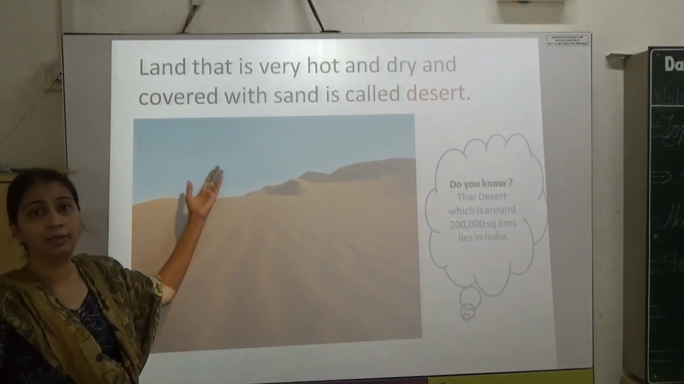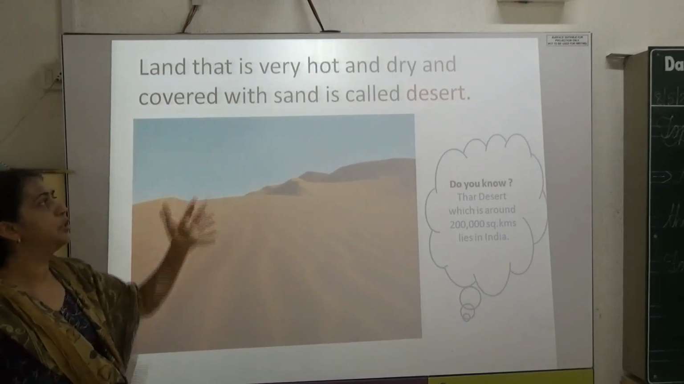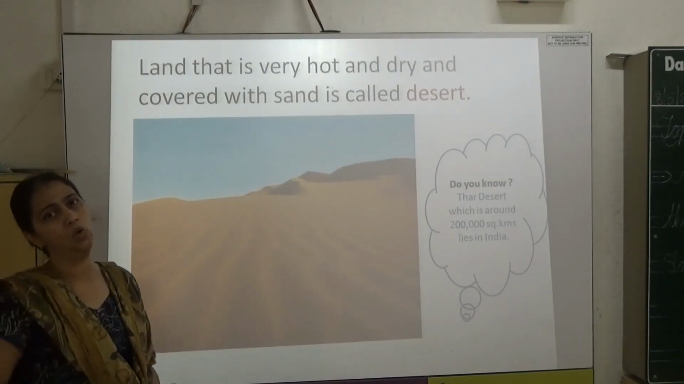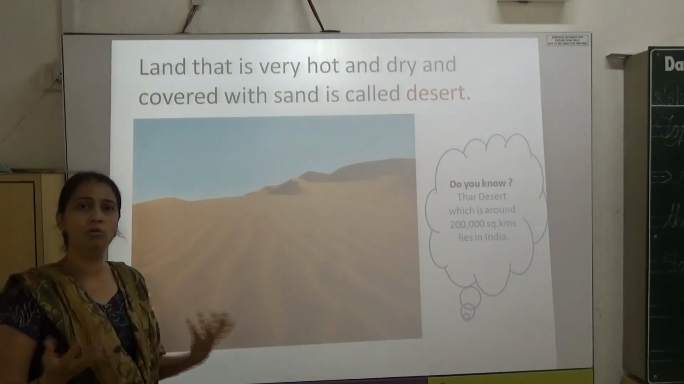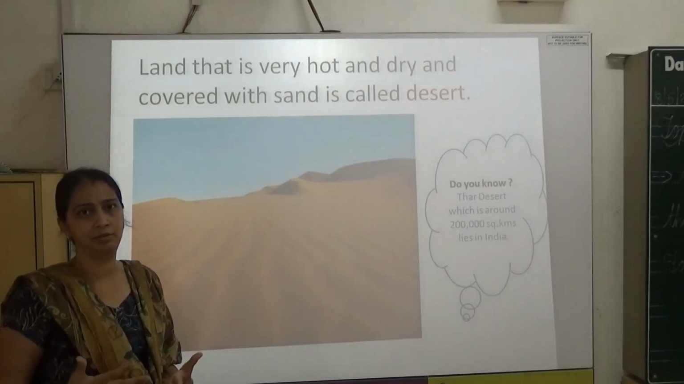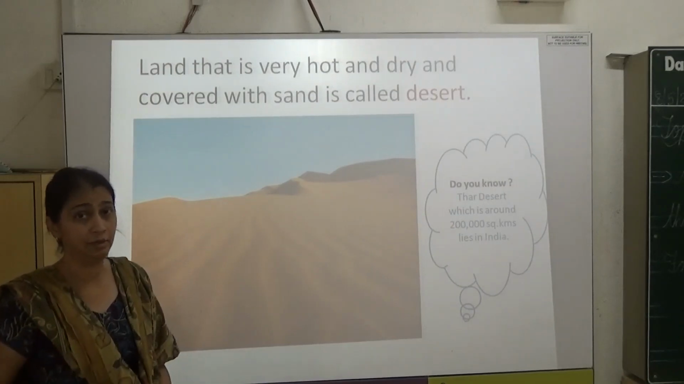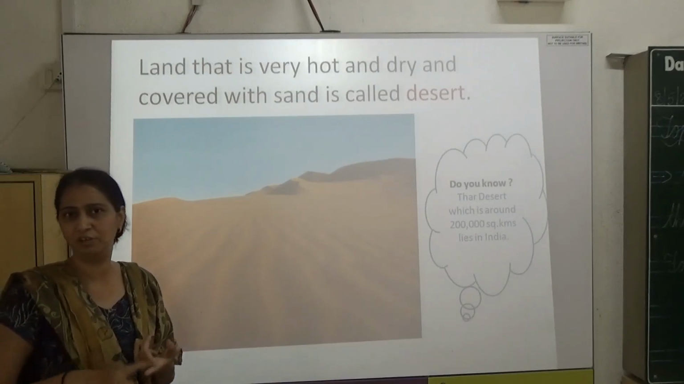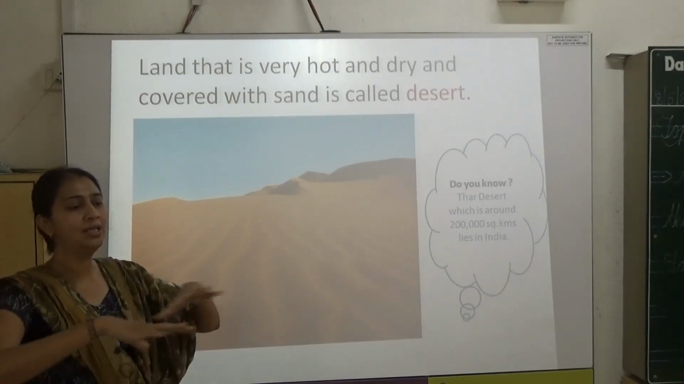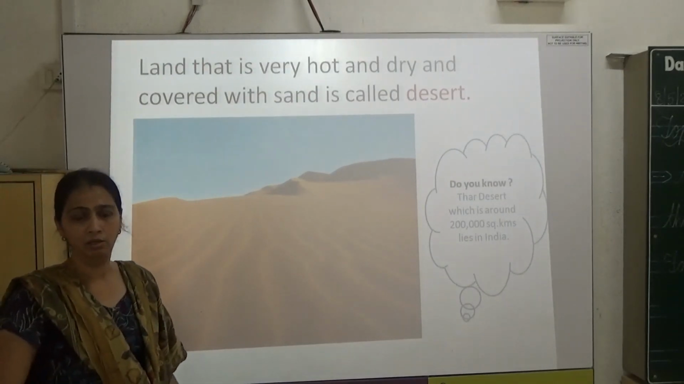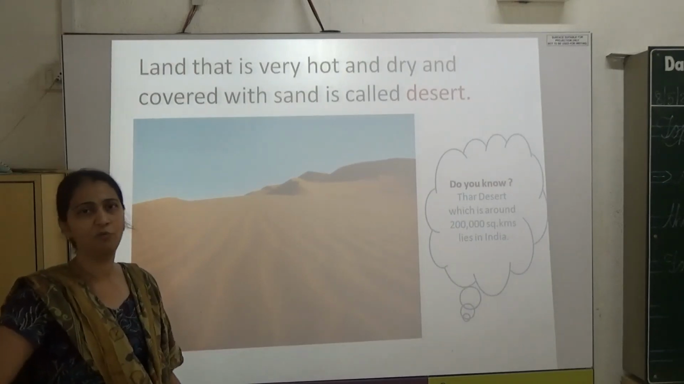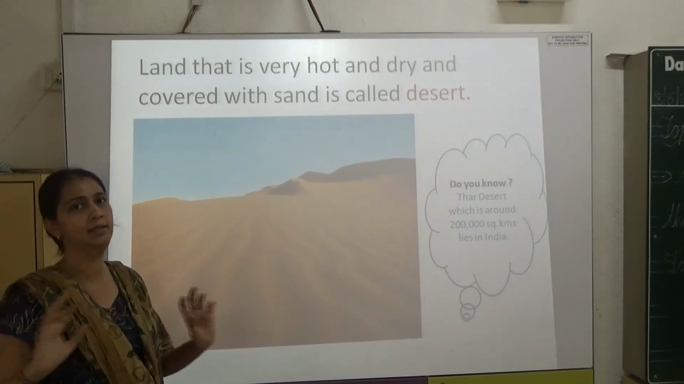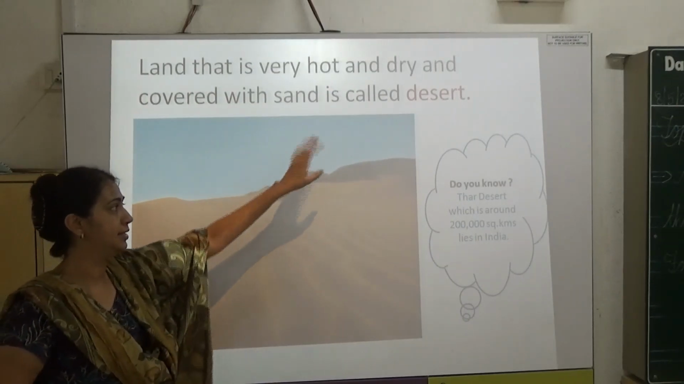Then comes your desert. Land that is very hot, dry and covered with sand is called a desert. We all know that a lot of sand is there. Desert means it is only sand. The climate is very hot over there, it is very dry and it is only sand. You won't find the regular land that you find in the plains. It is only sand. So it is called a desert.